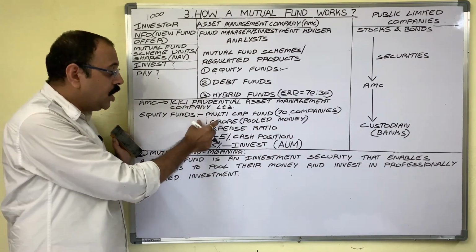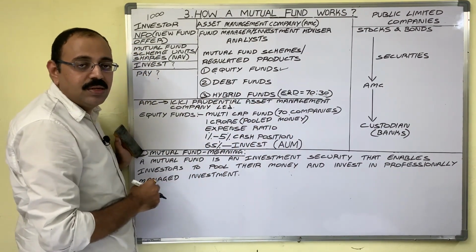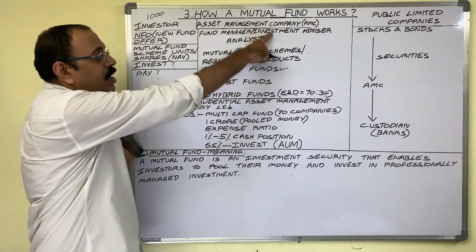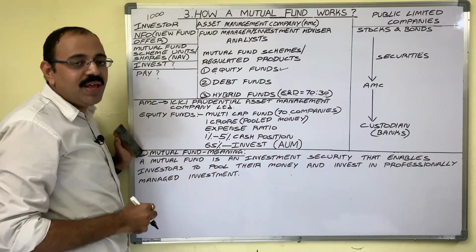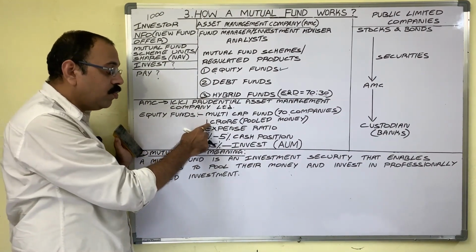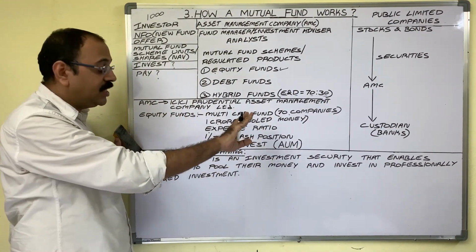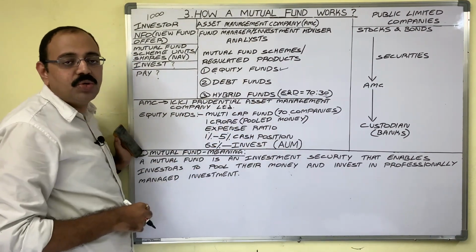Don't think that the total money will be invested in these 70 companies, because AMC is giving some services to investors. No, they are not free of cost. Towards those services, from this 1 crore rupees, AMC keeps aside some amount which is known as expense ratio.